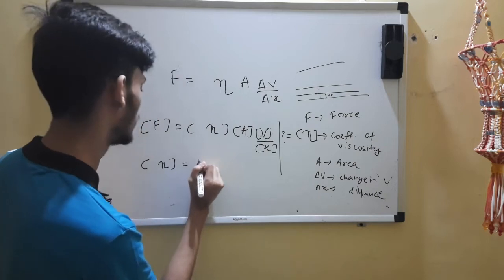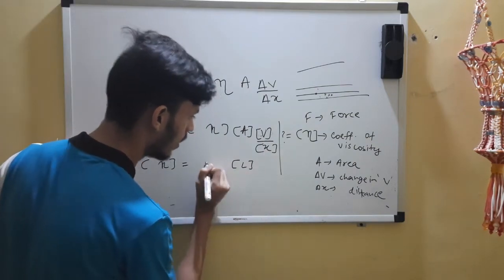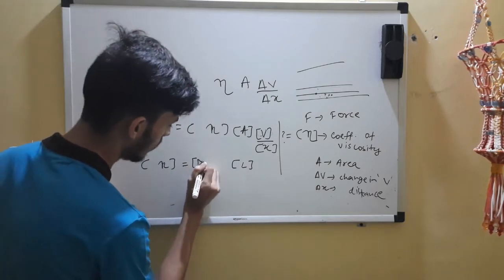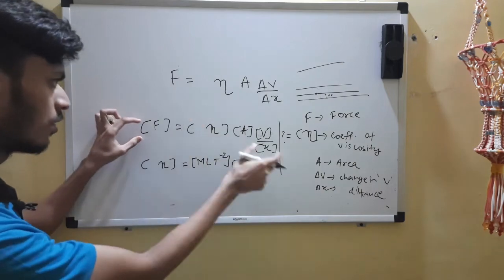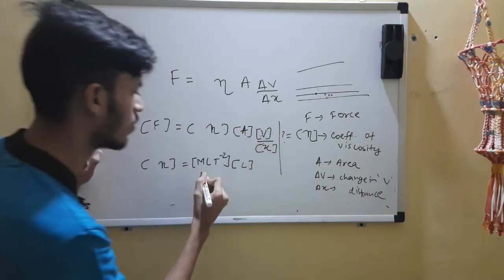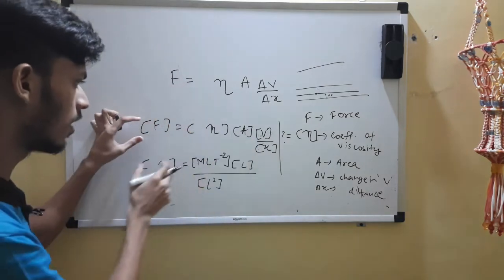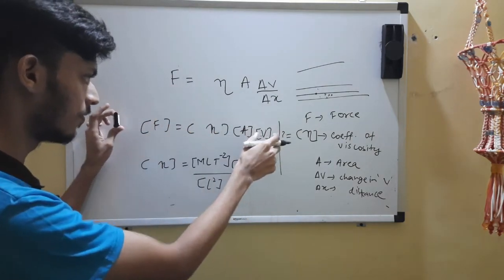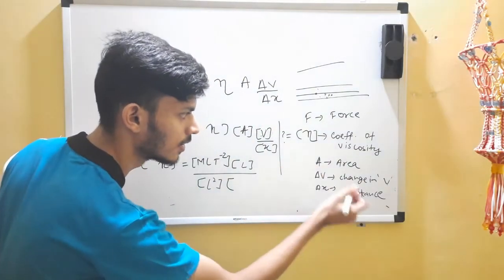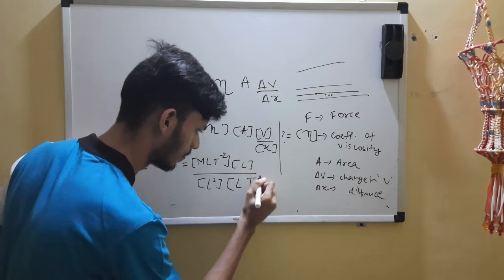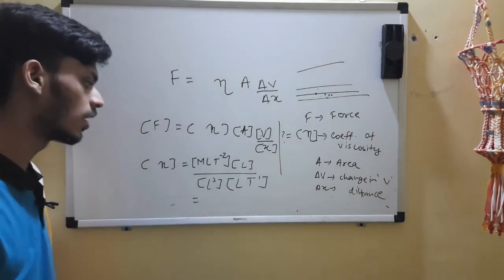It's even an interesting concept. So x is this distance, so L. F is M L T raised to minus 2. This x you brought here. Area will come down, so area L square, meter square, if you remember. And this v will also come this way down. V was velocity, change in velocity. So yes, let's compute.